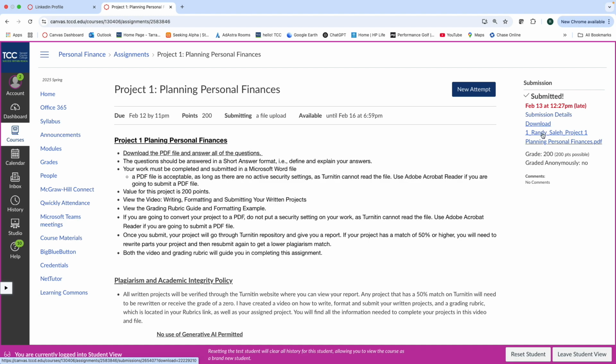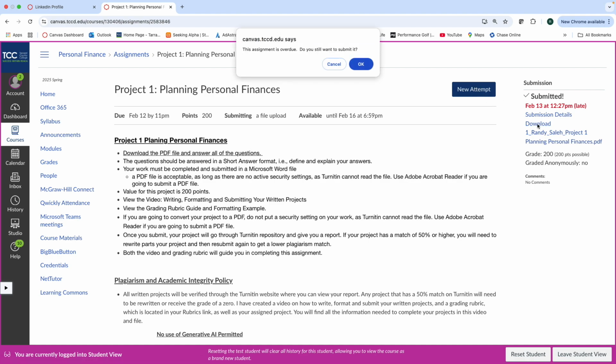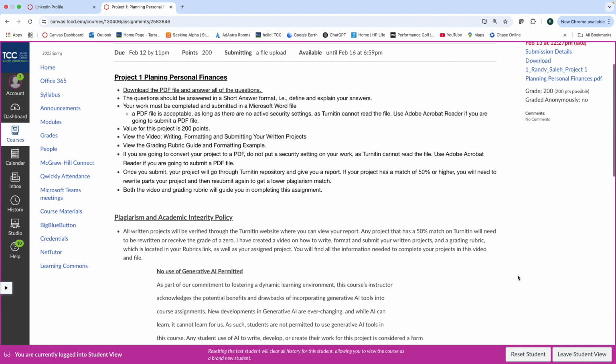And now if, for any reason, you put the wrong file in there, just do a new attempt, and it will override that. Whatever attempt you put in, you could put in 11 attempts, it's going to take the last one, which is great. The other LMSs that we have had in the past never did that, so I had to read through many assignments. That's how we do it, my friends.